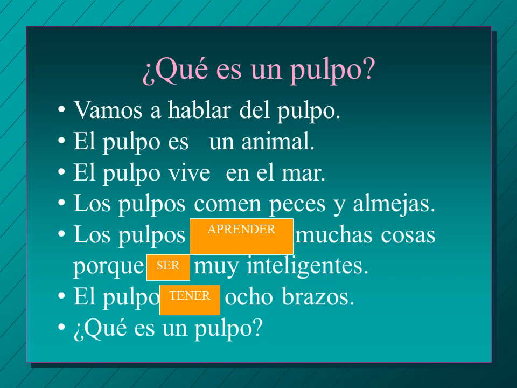Okay, here we've got los pulpos aprender muchas cosas. So they learn a lot of things. So they learn, do you remember? Aprenden. Los pulpos aprenden muchas cosas porque blank muy inteligentes. Because they are very smart. So how do you say they are? Whenever we had he is, it was es, and they are, hopefully you remember, is son. Los pulpos aprenden muchas cosas porque son muy inteligentes. The pulpos learn many things because they're very smart.